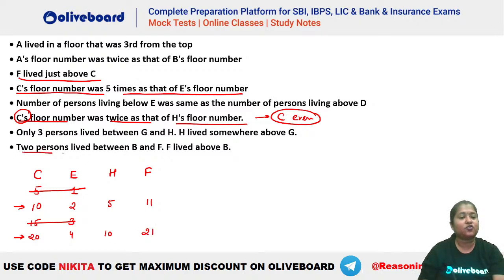Now what is given? 2 persons are living between B and F. F lived above B. So where should we have your B? 2 persons are there between B and F. That means either -3 or +3. But F is above B. That means we have to do a -3. So 11 minus 3, that is 8. Or 21 minus 3, that is how much? 18.